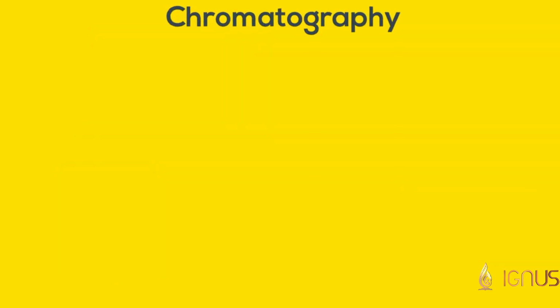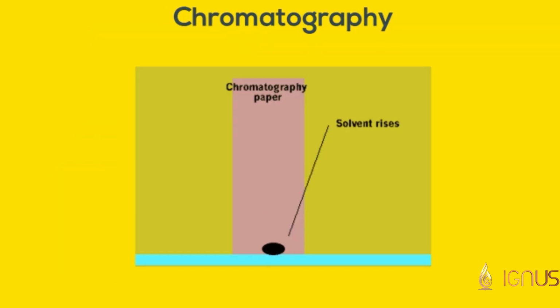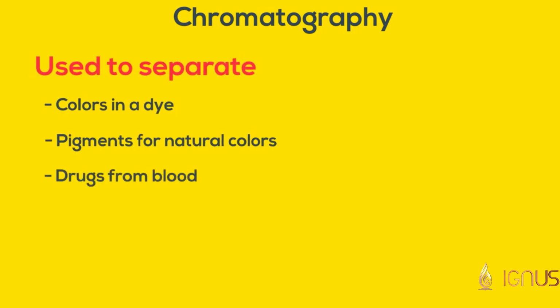When multiple solutes are present in a solvent and have different solubility, we use chromatography. When you dip a filter paper in a solution containing these solutes, the more soluble ones move faster, so they can be separated from the rest. This is used to separate colors in a dye, pigments for natural colors, and drugs from blood.